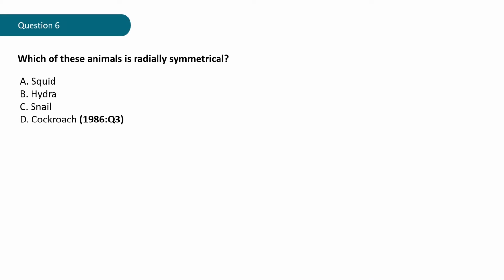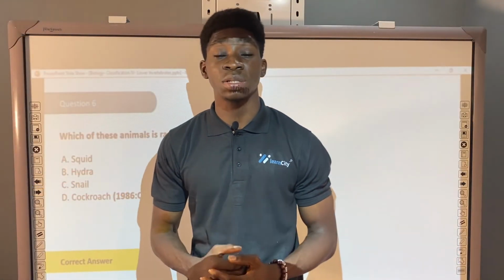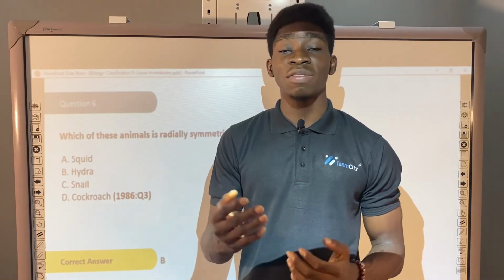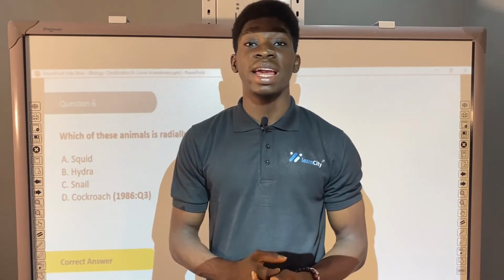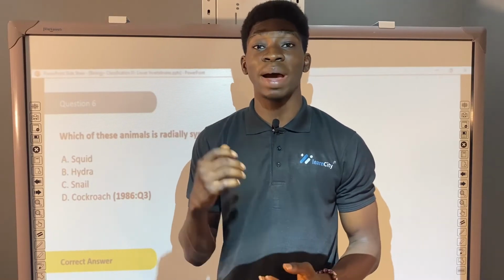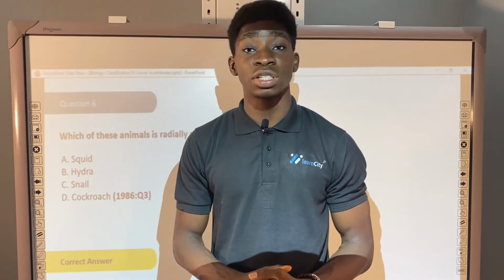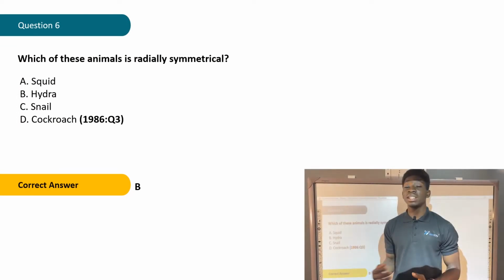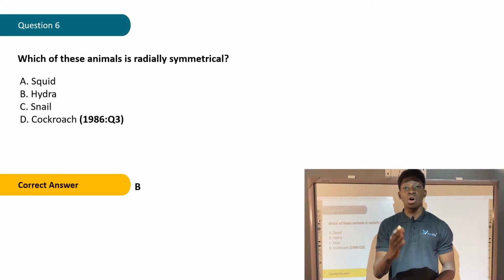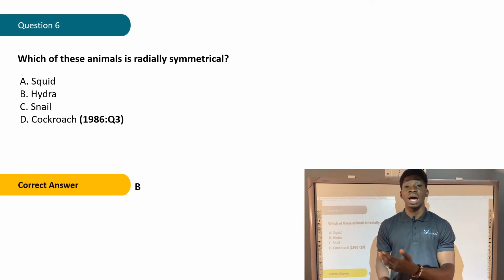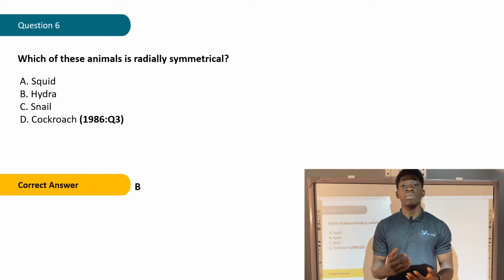The correct answer is B, Hydra. Hydra is the only one among all these organisms that is radially symmetrical. We have different types of body symmetry. We have asymmetry, which means no type of symmetry. We have bilateral symmetry, which means the body of the organism can be cut in two identical halves along only one plane. While radial symmetry means the body of the organism can be divided into two identical parts along any plane. Any side you cut it from, you will get two identical halves. So an example of an organism with radial symmetry is Hydra.